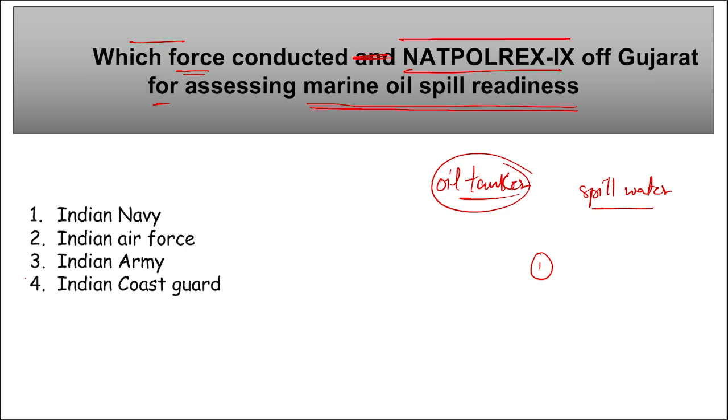What is this Net Polrex? We will be seeing this in a bit, but remember, it is the ICG, that is your Indian Coast Guard. They have conducted this Net Polrex 9 off the Gujarat coast for assessing marine oil spill readiness. The aim here is the coordination and readiness of various agencies in responding to a marine oil spill, so that all the process can be done in a fast manner. There should not be any delay in the cleanup also.